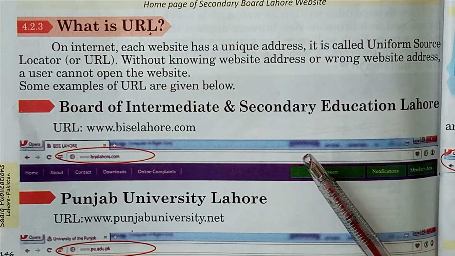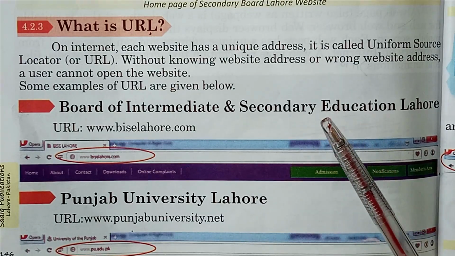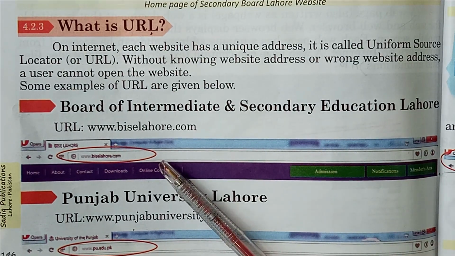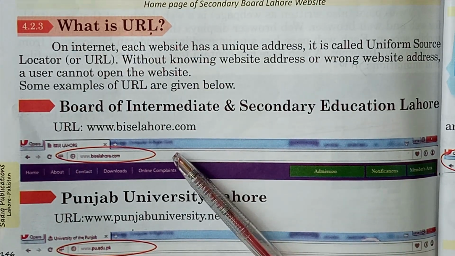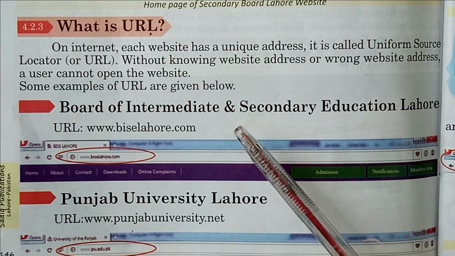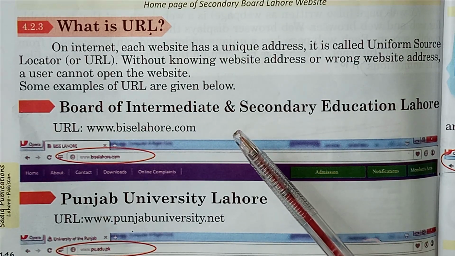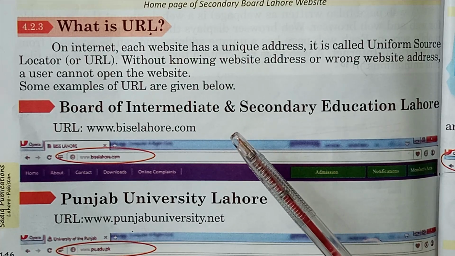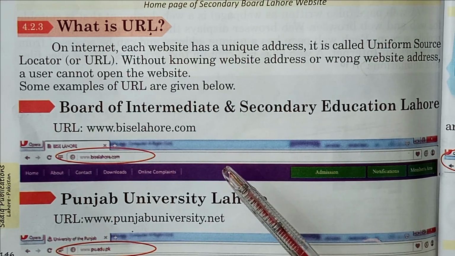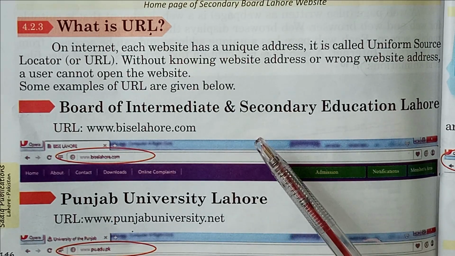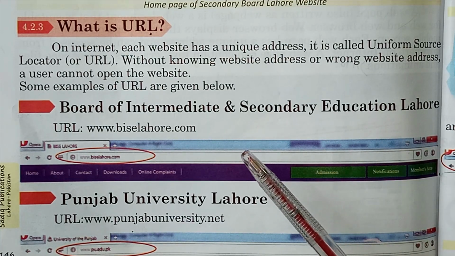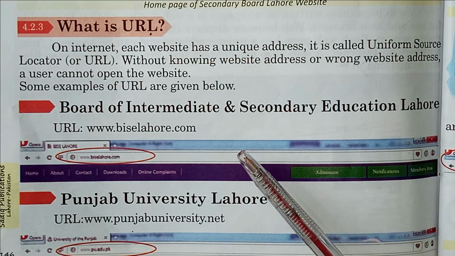A URL is the address of a specific web page or file on the internet. You can manually enter a URL by typing it in the address bar of your web browser. For example, you might enter a website URL printed on a business card to visit the company's website. Most URLs, however, appear automatically when you click on a link or open a bookmark. If the server name in the URL is not valid, your browser may display a server not found error. If the path in the URL is incorrect, the server may respond with a 404 error.